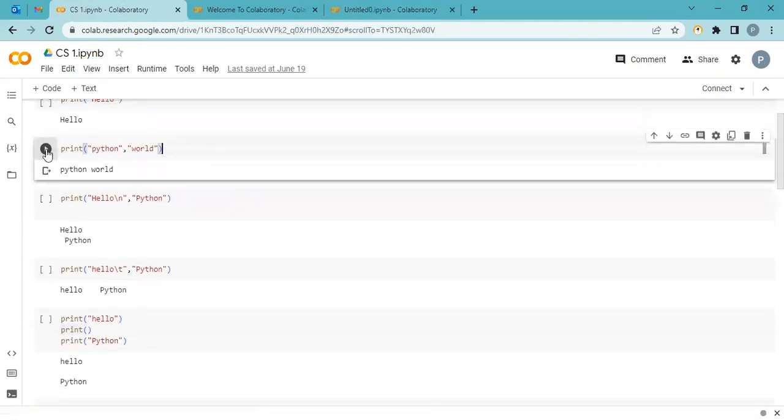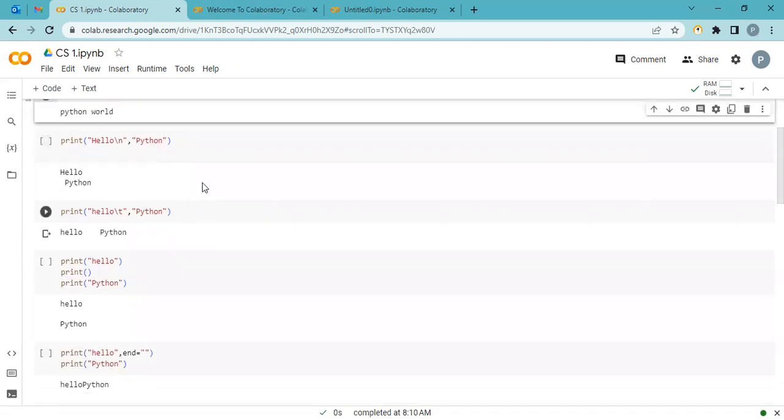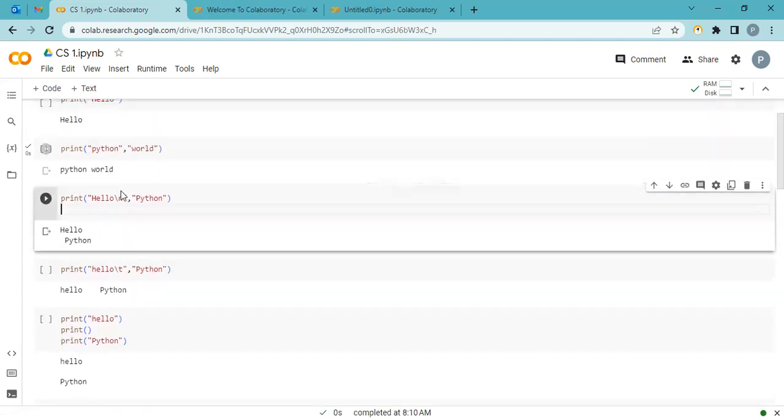I want to run this print Python, but here is the output. I already executed this. It's a running command, it's loading. Now we can see that I'm using a new line character, \n. \n is for enter. We can see the output hello and Python in the next line.